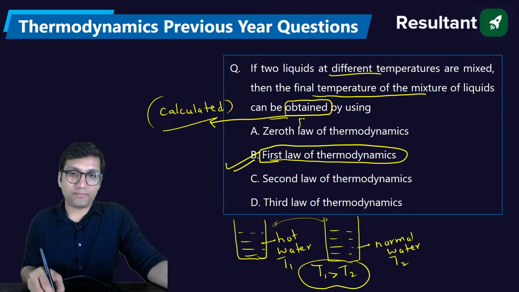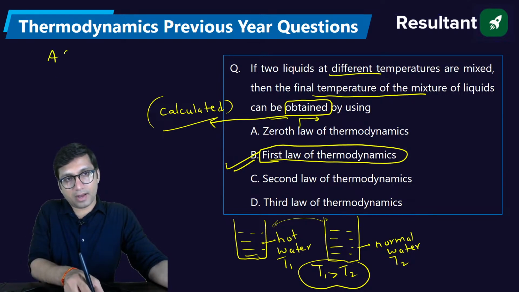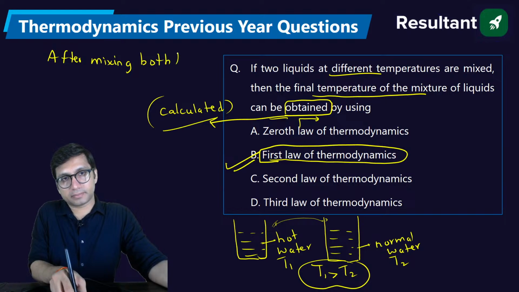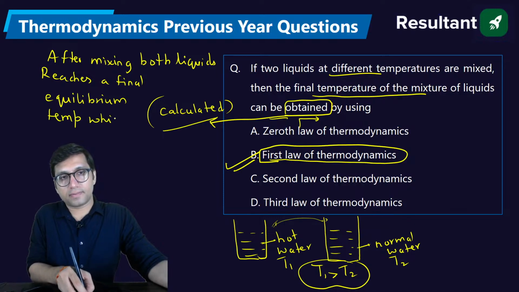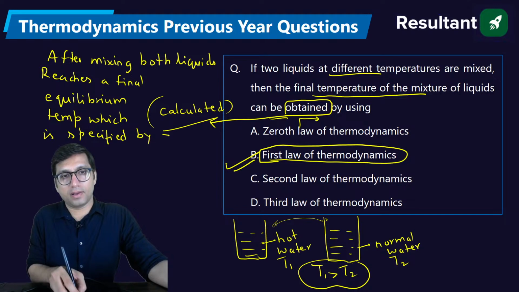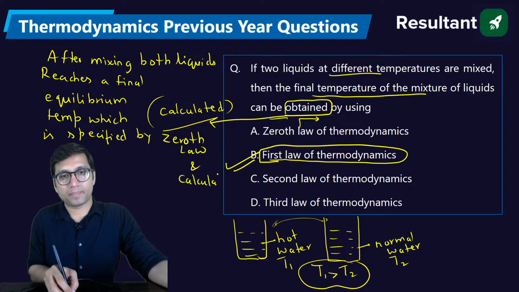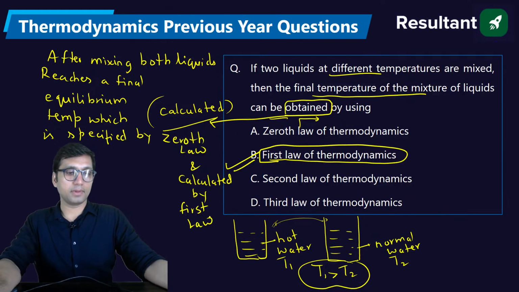But it is that final temperature. See, after mixing what will happen? After mixing, both liquids reach a final equilibrium temperature. At what temperature will both liquids reach? A final equilibrium temperature which is specified by the zeroth law and calculated by the first law. Is it clear? Clear to everyone or not?